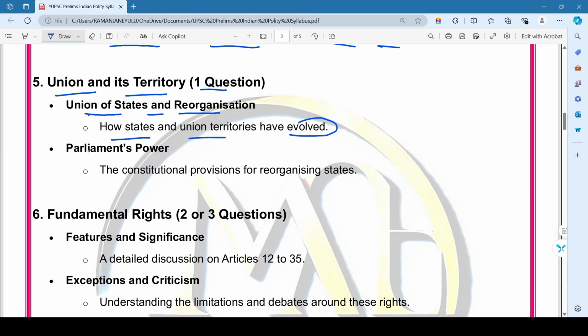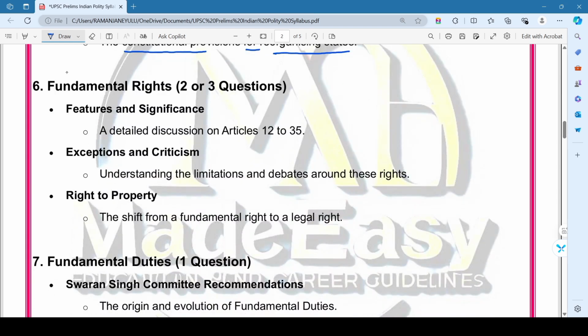Then coming to the second topic in this chapter, that is Parliament's power, that is the constitutional provision for reorganizing the states. So this is all about the fifth chapter in the Indian Polity. And then coming to the sixth chapter, the most important topic among all the chapters in the Indian Polity.